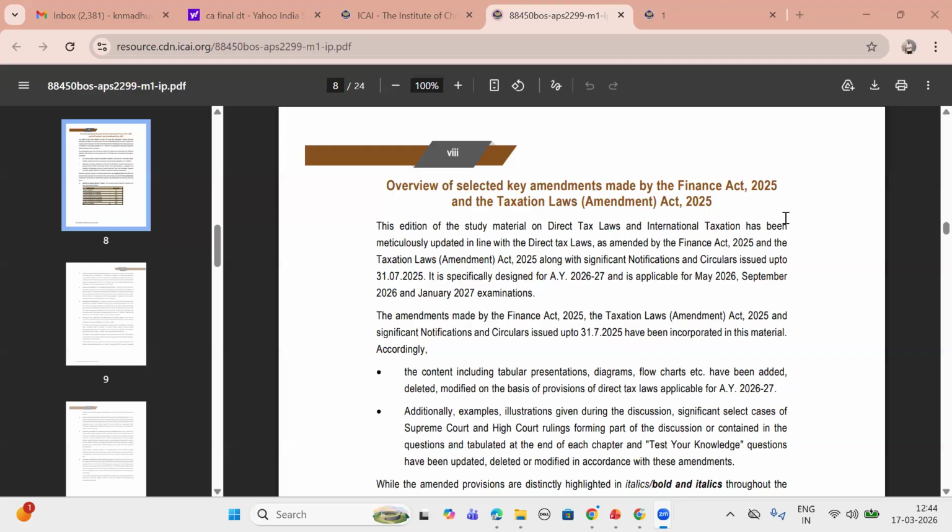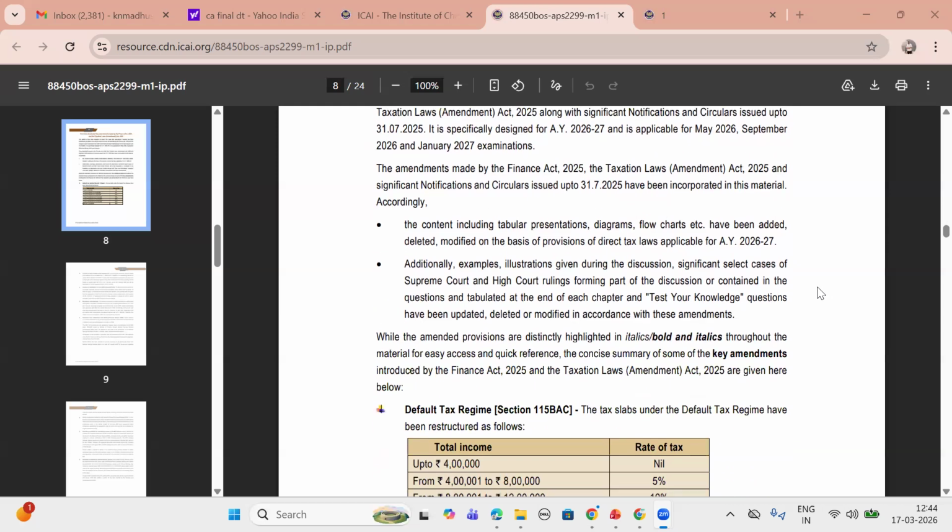Significant notifications and circulars up to 31/7/2025 have been incorporated in this material accordingly. The content, including tabular presentation, diagrams, flowcharts, etc., have been added, deleted, modified on the basis of provisions of direct tax laws applicable for assessment year 2026-2027.